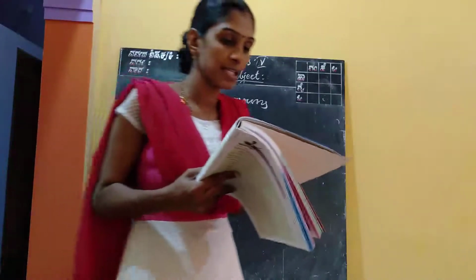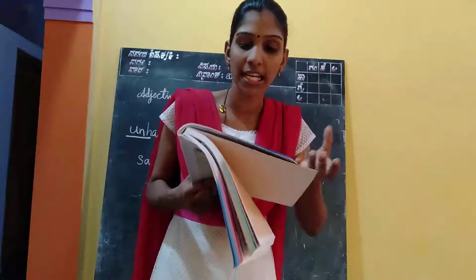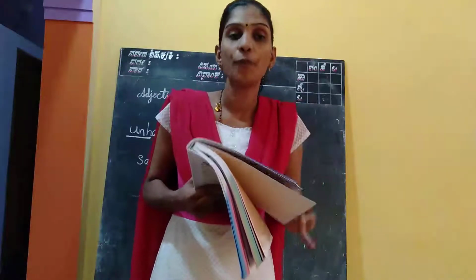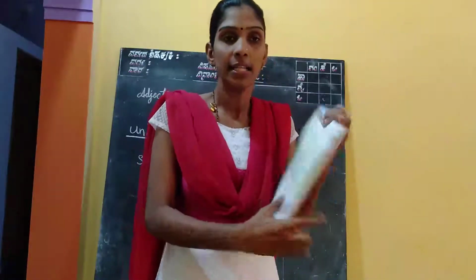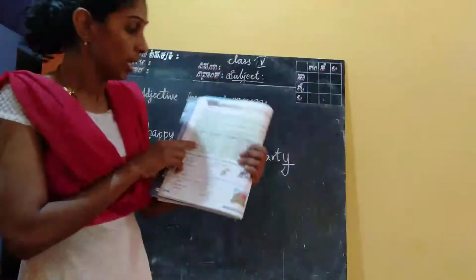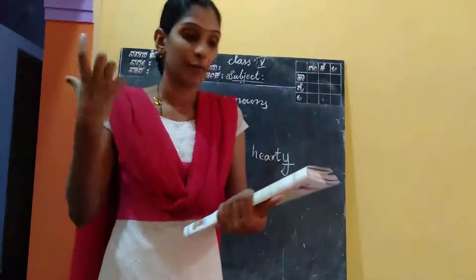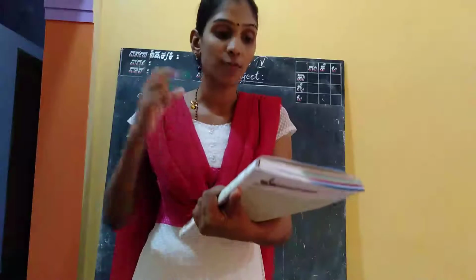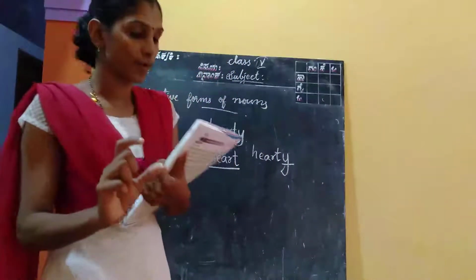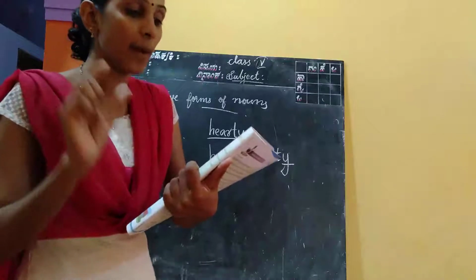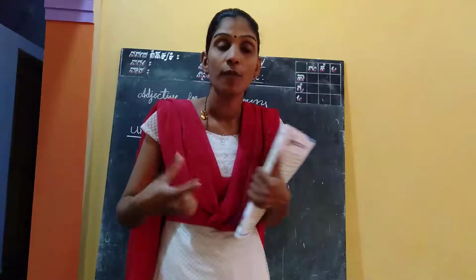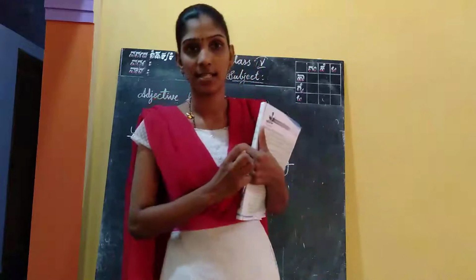See, we can create adjective forms of nouns by adding appropriate suffixes to them. Some suffixes that can be used to create adjective forms of nouns are given in the examples below. We can create adjective forms from nouns by adding suffixes.